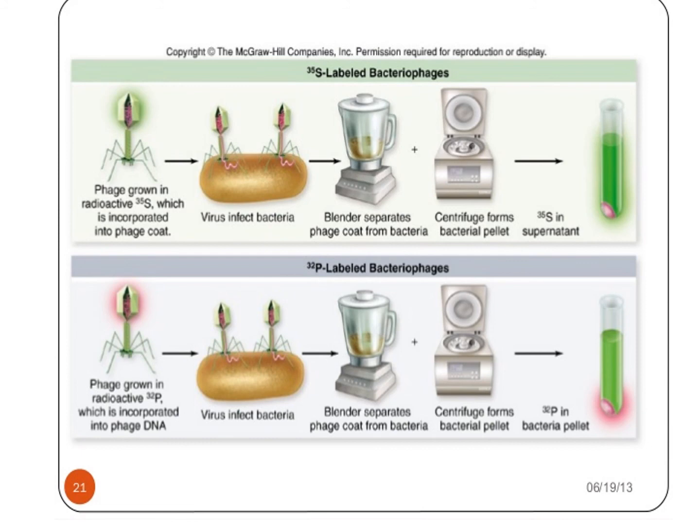Below the diagram, the pellet has high radioactivity, because the P32-labeled DNA was injected into the bacteria. After centrifugation, the protein of the T2 bacteriophage that remains in the supernatant has no radioactivity. Inside the bacteria, the DNA and the progeny DNA are replicated, giving a large amount of radioactivity in the pellet.